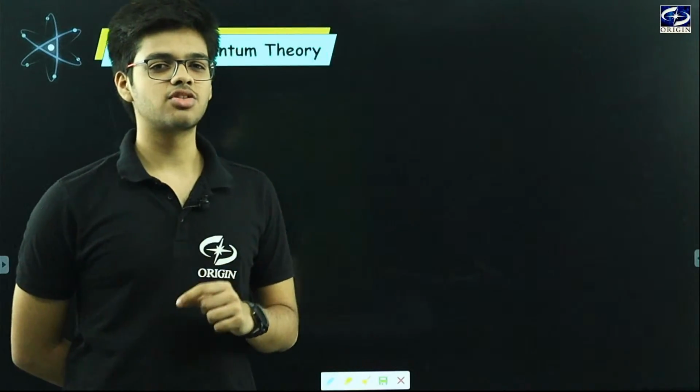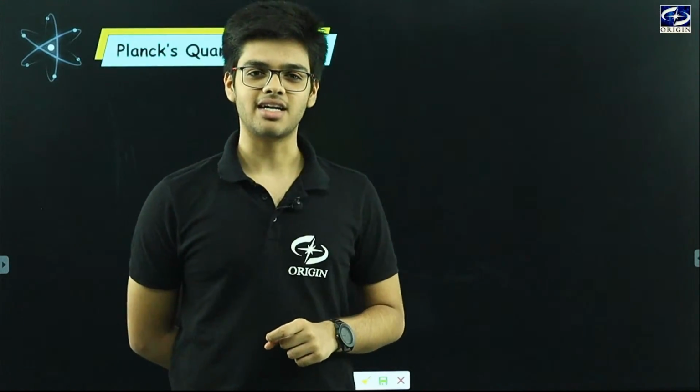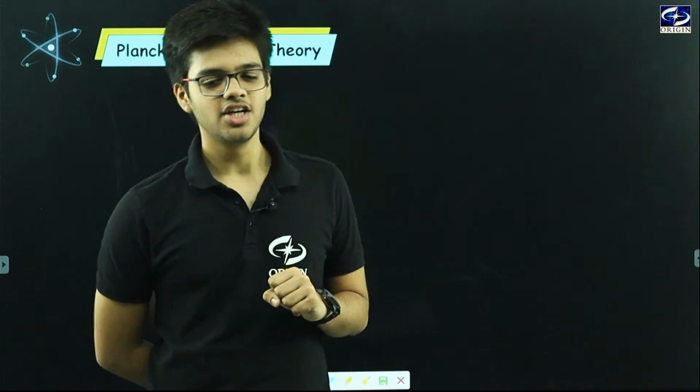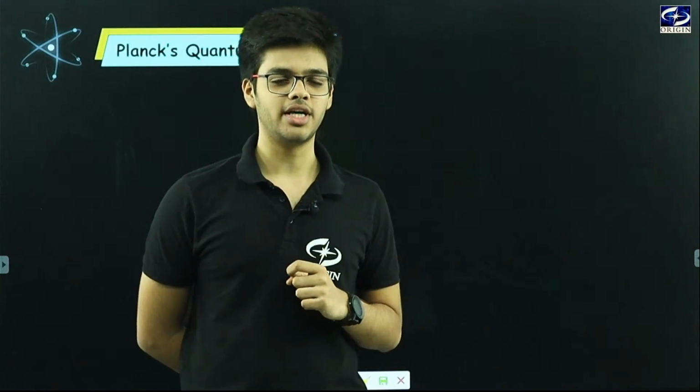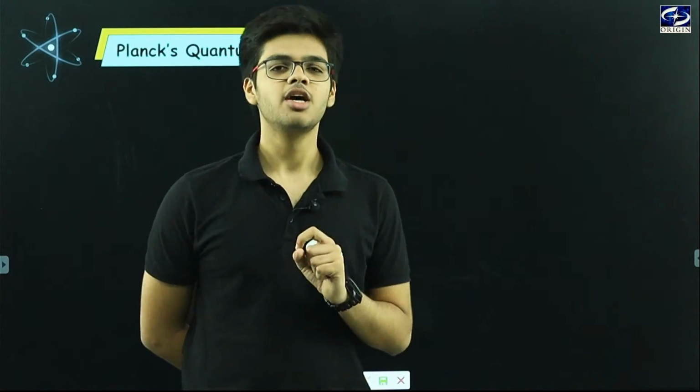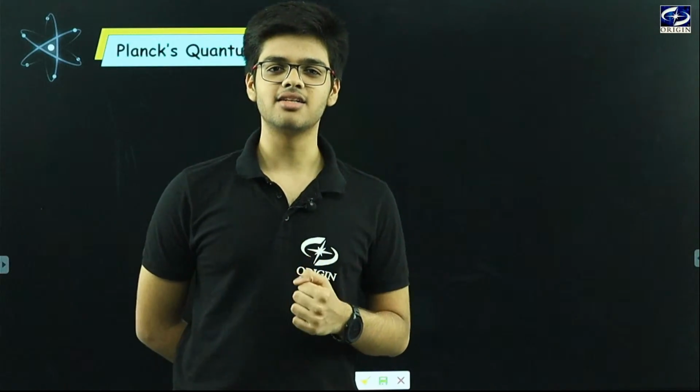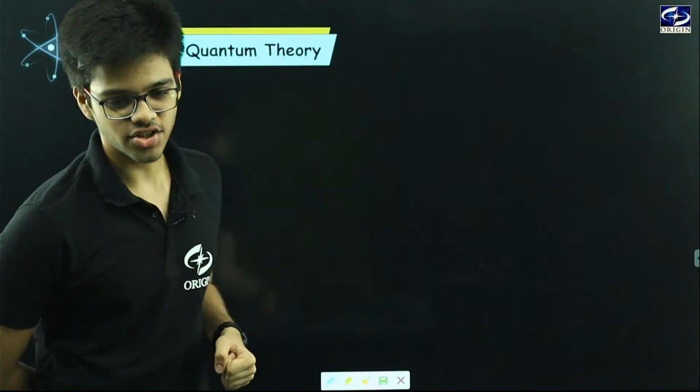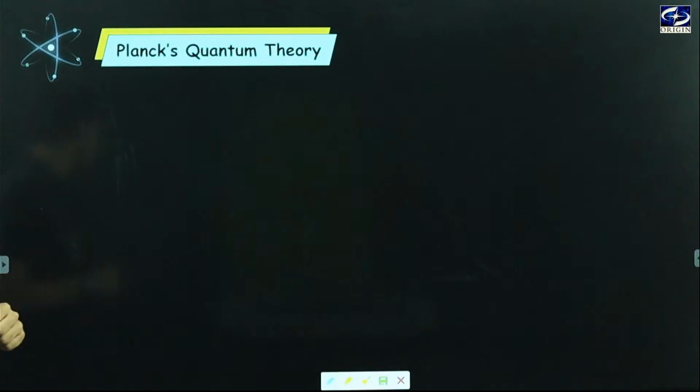While I was telling you about the visible radiation, we have seen that the energy of every radiation is different. So that's where we have to calculate the energy of radiations. But before that, what are the particles which emit radiation?